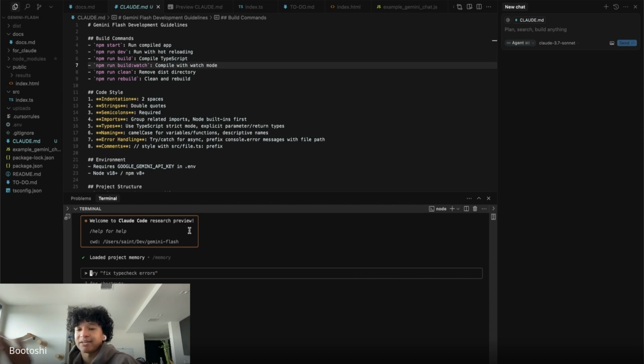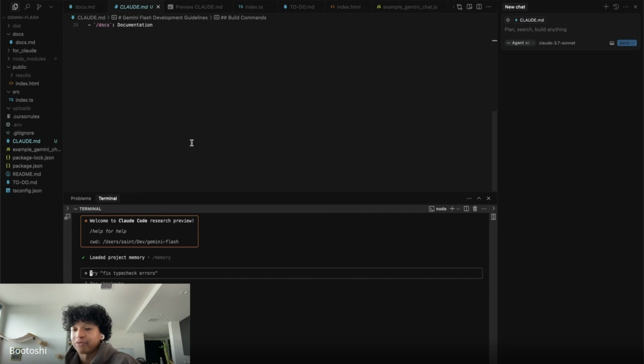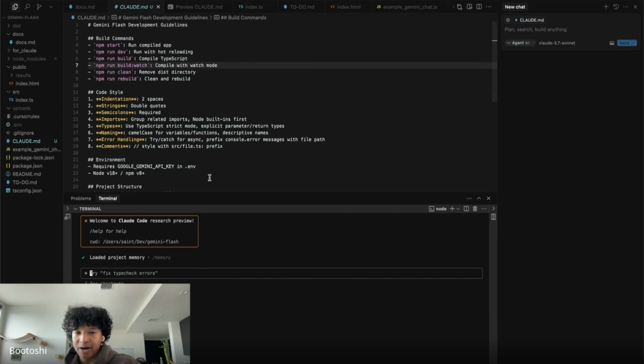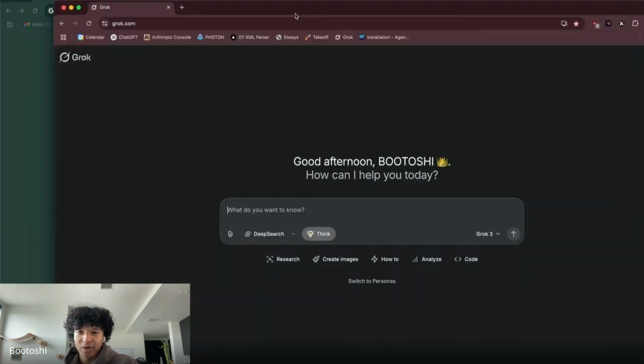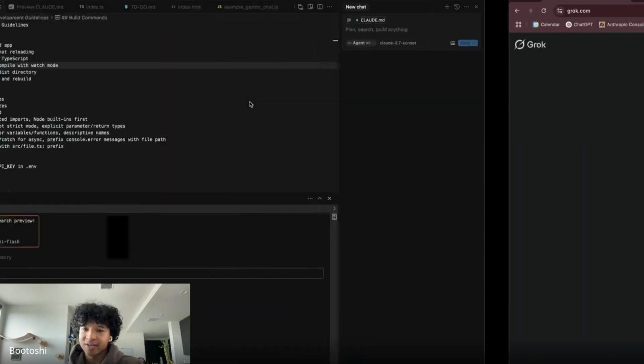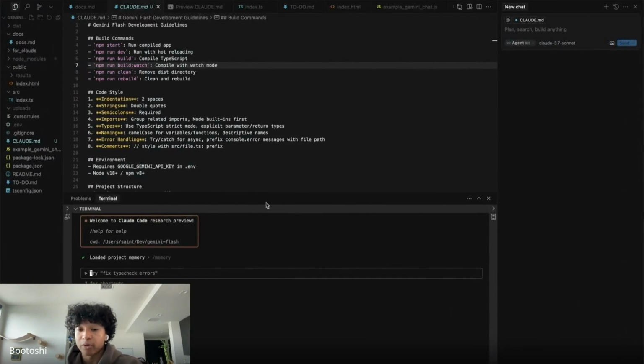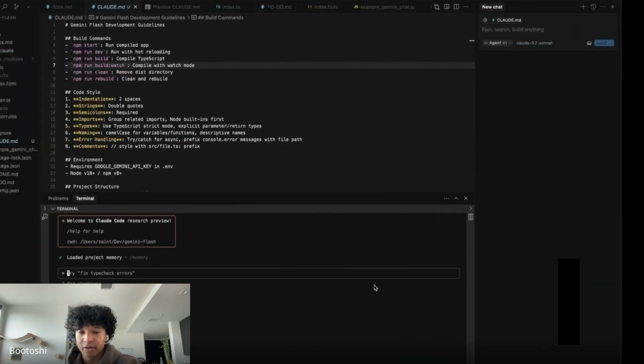But I want you guys to get into the habit of, we're starting to work with bigger and bigger code bases. We can't just send Claude off because there's too many files and there's too much code for it to look through. So this is where I bring Grok into the equation. And this is kind of the final step of my personal vibe coding workflow that I use.